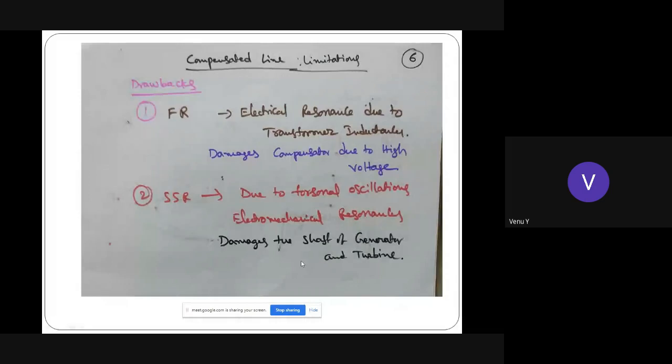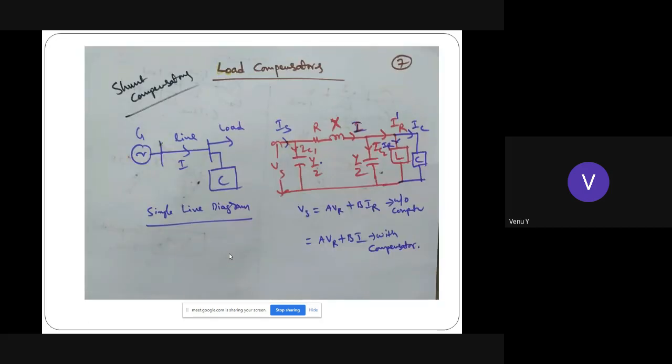This is the second problem of series compensation. Due to torsional oscillations and electromechanical resonances, the shaft of the generator can be damaged. Therefore, this problem is SSR, subsynchronous resonance.